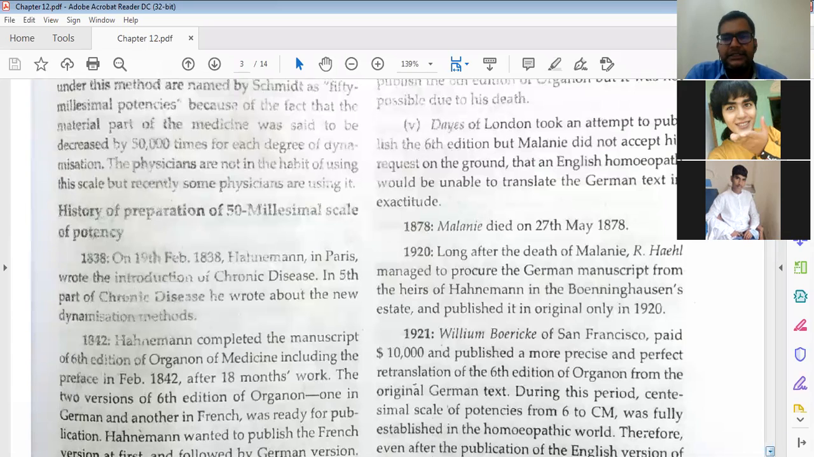Then next is 1871. Melanie died on 27th May 1878. Means she also died. Now there was nobody who was the exact owner, like the first wife's sons or grandsons had been. Then from 1878 to 1920, approximately 42 years long after the death of Melanie, Haehl managed to procure the German manuscript from the heirs of Hahnemann.